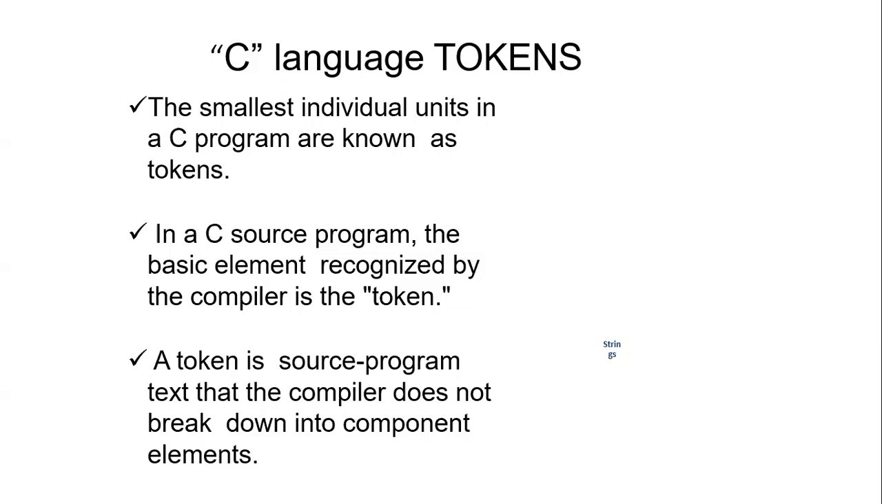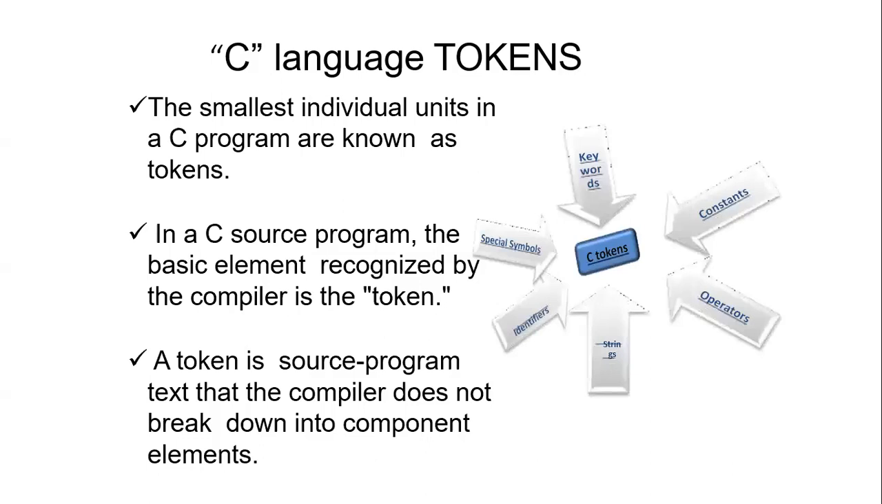A token is a source program text that the compiler does not break down into component elements. It is part of the source program which the compiler cannot break down into component elements. So let us see what C tokens mean.